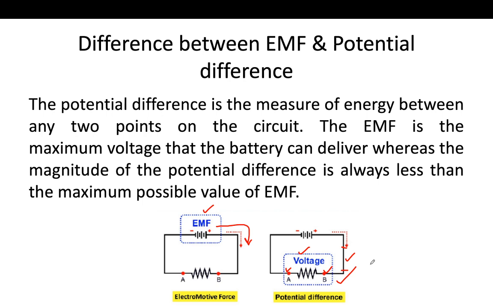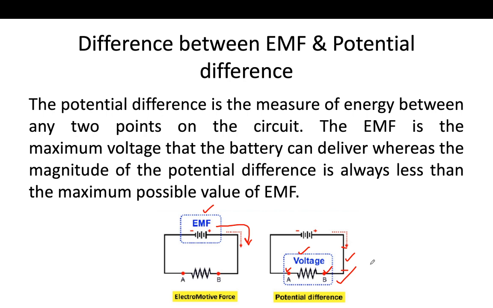So I think it's clear that the EMF is the type of energy which forces a unit positive charge to move from the positive to the negative terminal of the battery. It separates the two charges from each other, because inside the battery, as we saw in the previous picture, all the positive and negative charges are separated.